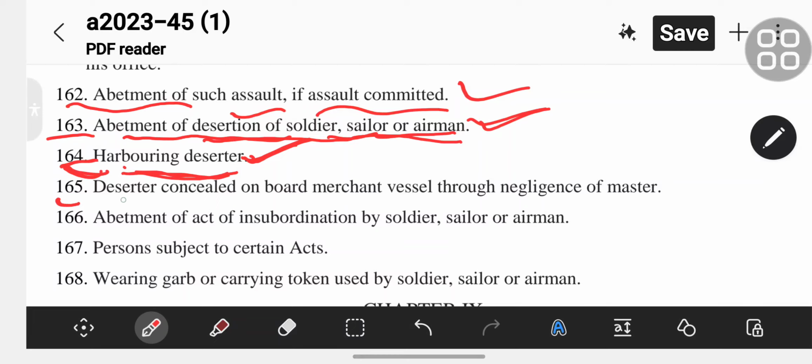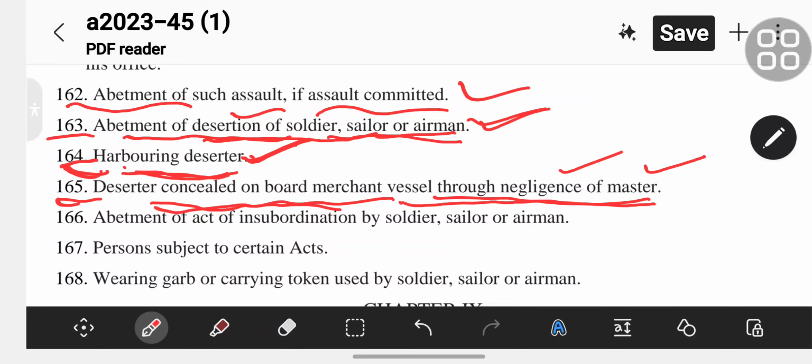Section 165 is deserter concealed on board merchant vessel through negligence of master.